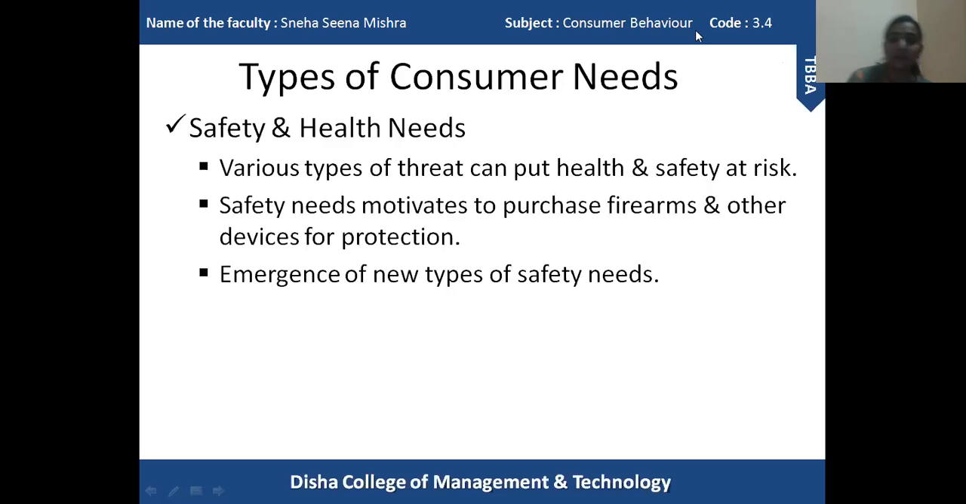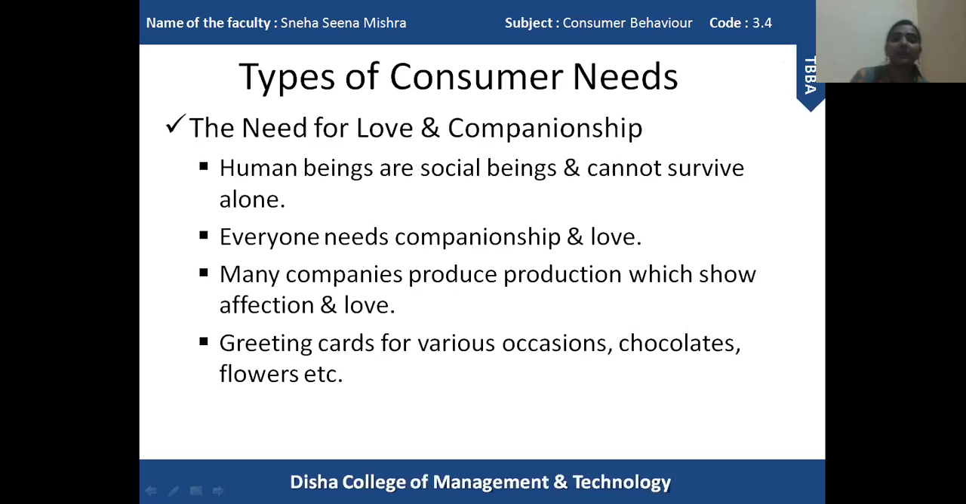Okay. Now let us move to the third type of consumer need. The third type of consumer need is the need for love and companionship. Now, as human beings, we always want to get associated with a group of people, and we want people around us to know us, to love us, to understand us. So as human beings, we cannot survive alone. We want to become part of a group. When we are part of our family, we love our family members. We want our family members to love us.